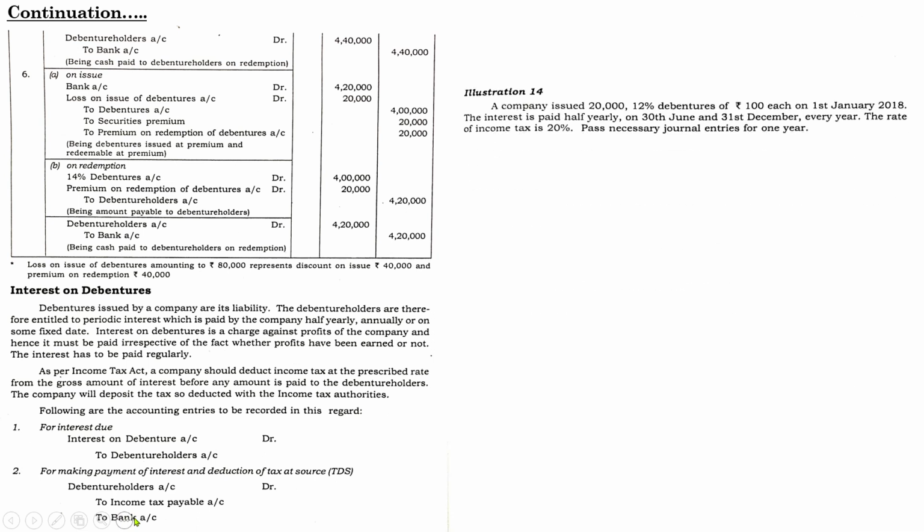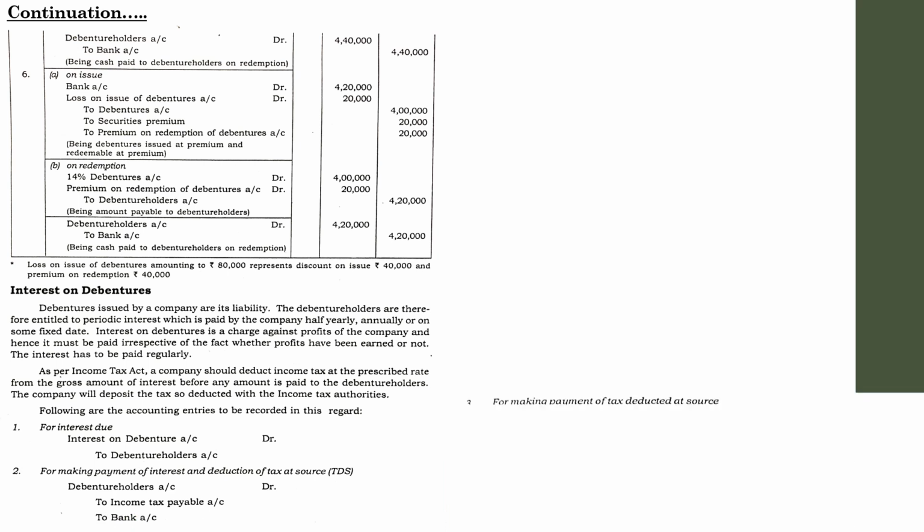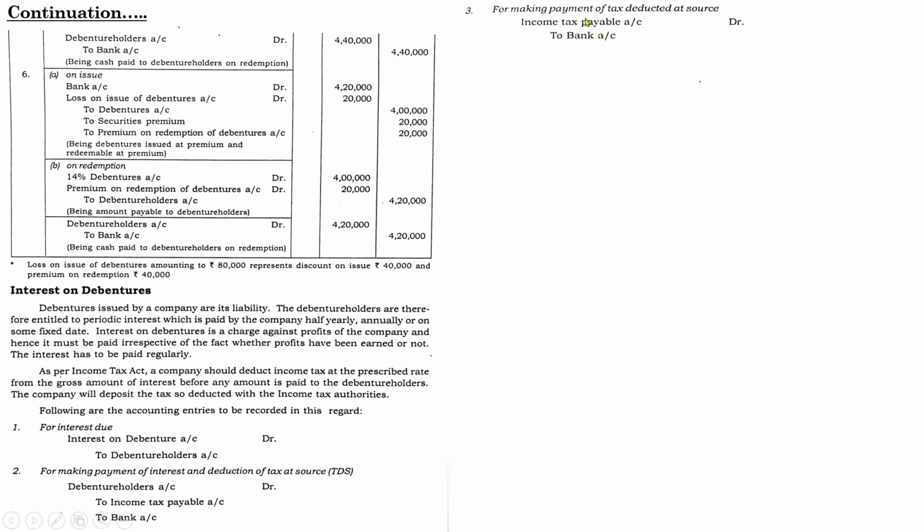Next one, for making the payment of tax deducted at source, that is the tax with regard to the interest payment. The entry for the tax payment will be income tax payable account debited to bank. And finally, you need to adjust the interest on debentures against profit. So the entry will be profit and loss account debtor to interest on debentures.